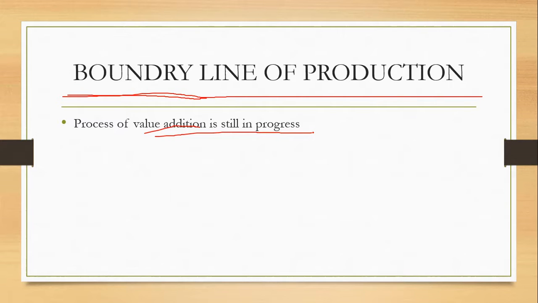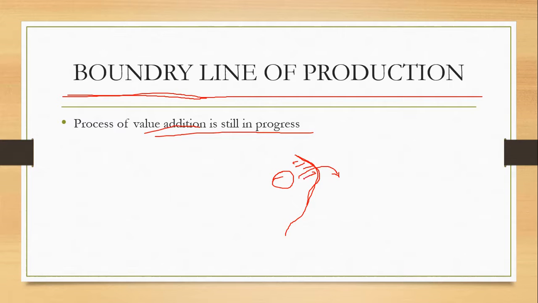So this is the boundary line of production. Once the good is out of the boundary line of production, it will be ready for final usage by the consumers for their direct satisfaction of wants. But till the good is inside this boundary line, more and more value will be added to it.